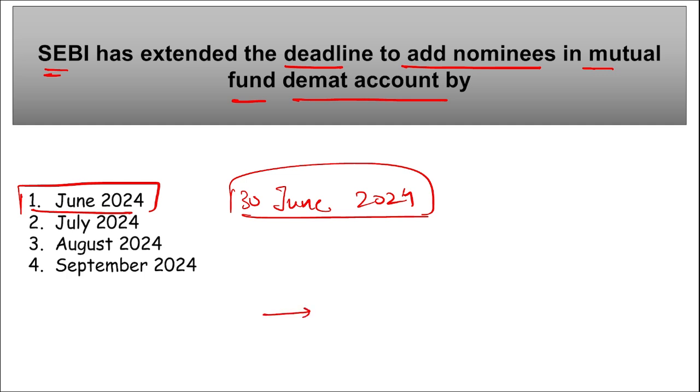Also, if any investor does not want to add a nominee, then he or she can opt out of the nomination by submitting a declaration, and missing the nomination deadline may result in SEBI freezing your debits from mutual funds or your demat accounts.